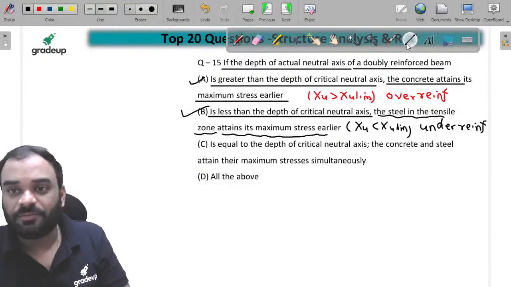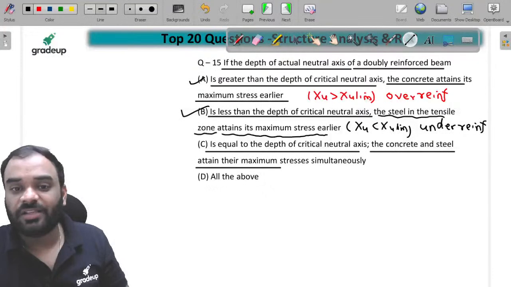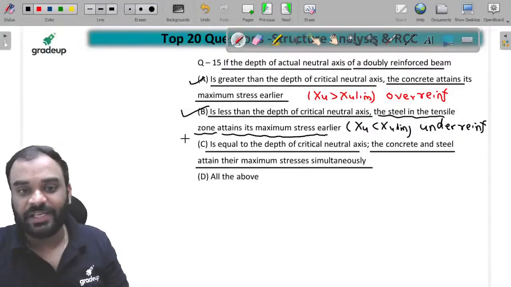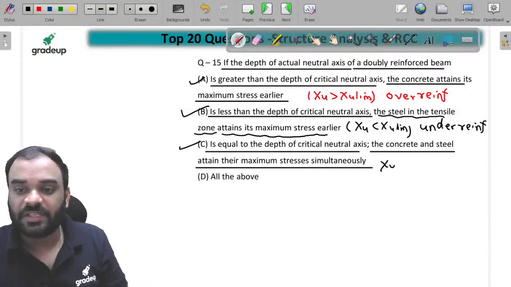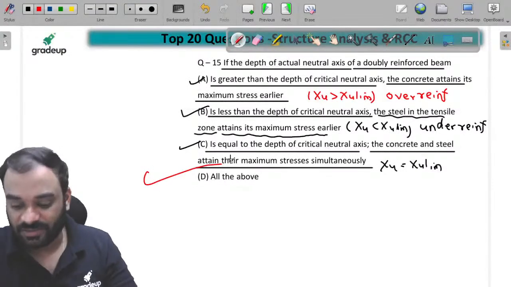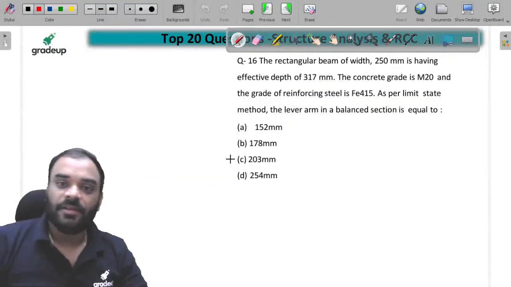Now what about the third statement? It is equal to the depth of critical neutral axis. Concrete and steel attain their maximum stress simultaneously. Yes, they fail simultaneously. So C is also correct. It means this particular section is your limiting section. So A, B, C are all correct. So D is the correct answer. All. Very good, children. All. Next question.